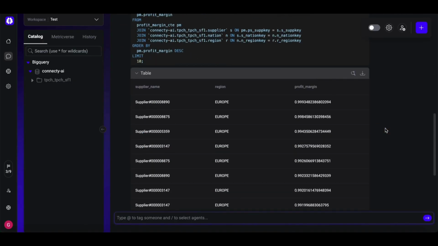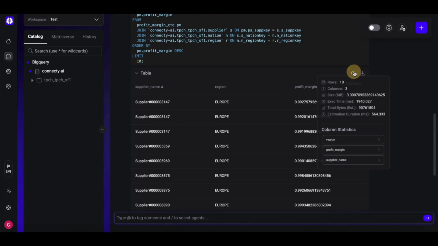Here's the result table, the raw output from your query. You can sort columns to explore the top rows or download the result. Result statistics automatically generate tests for data quality, perfect for technical users who need to quickly help catching issues like bad joins, misapplied filters, or bloated scans before they escalate.